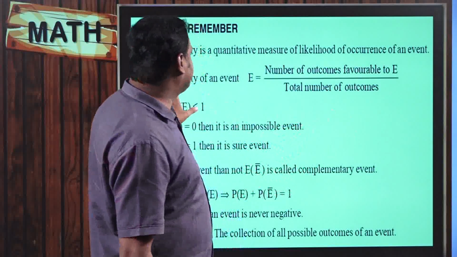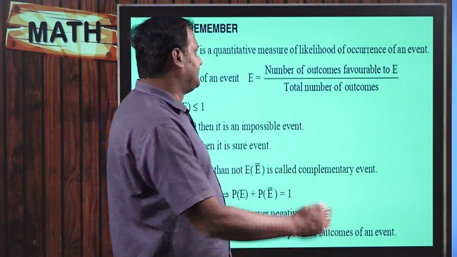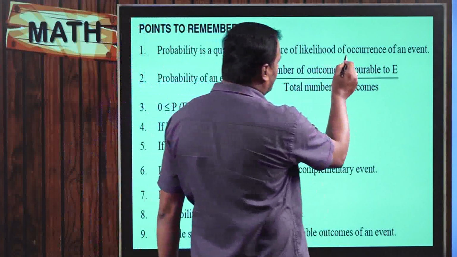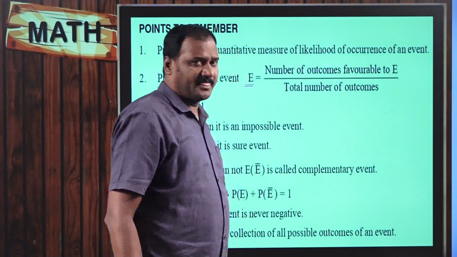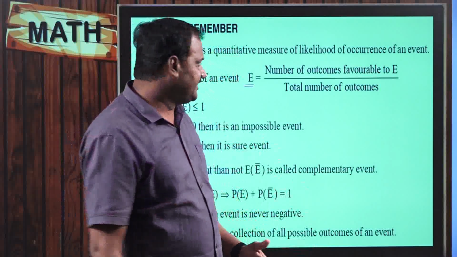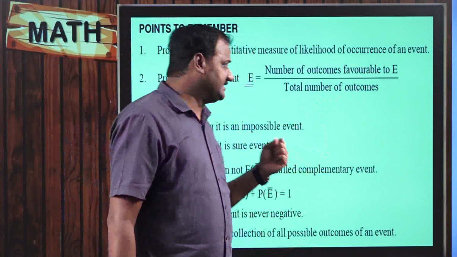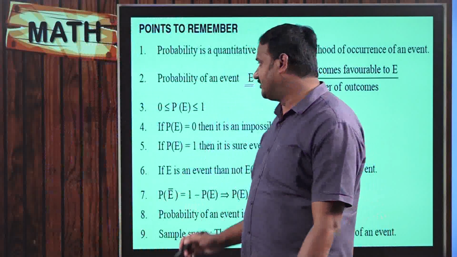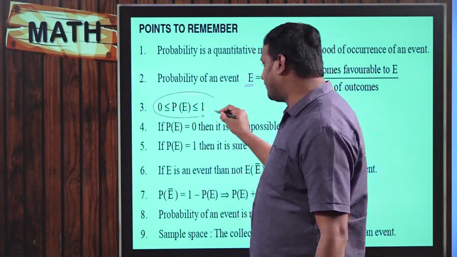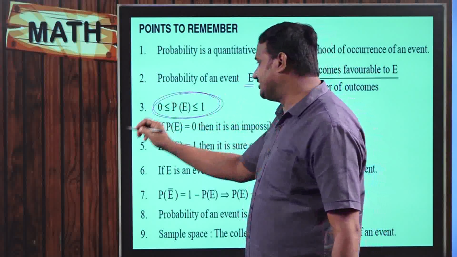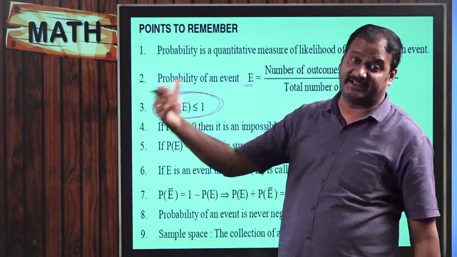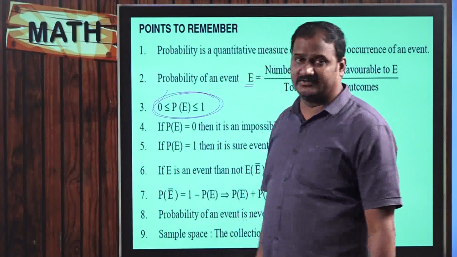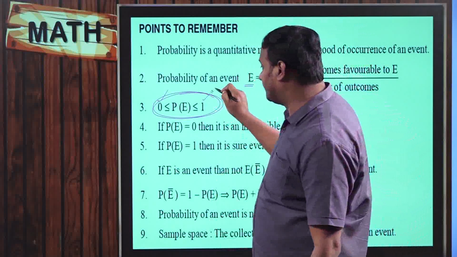Okay. And what is the classical definition of probability? Probability of getting an event E is equal to the number of outcomes favorable to E divided by the total number of outcomes. See here, you need to remember a very important thing: probability always lies between 0 and 1. It can be 0 or it can be 1. What do you mean when probability is equal to 0 and what do you mean when probability is equal to 1?